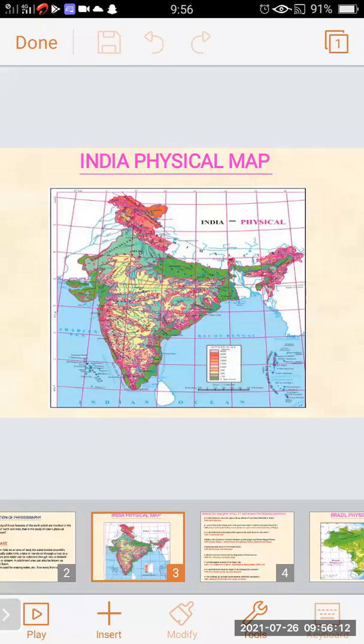Now we will move further. On the screen, you can see the India physical map. In this map, we can see different colors given to particular areas, indicating, for example, the forest areas, the plateaus, the mountains, the rivers flowing. A scale is also given as per the color. So it's a physical map of India.